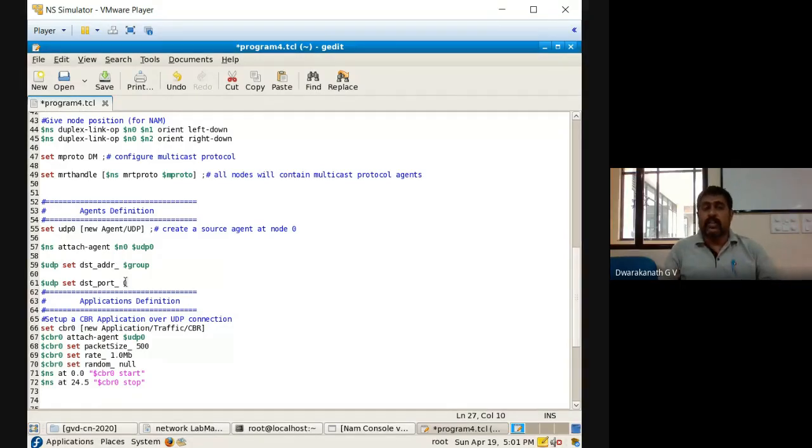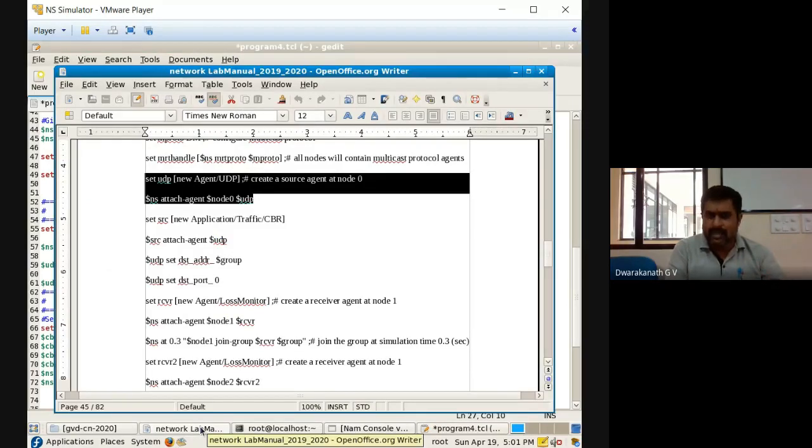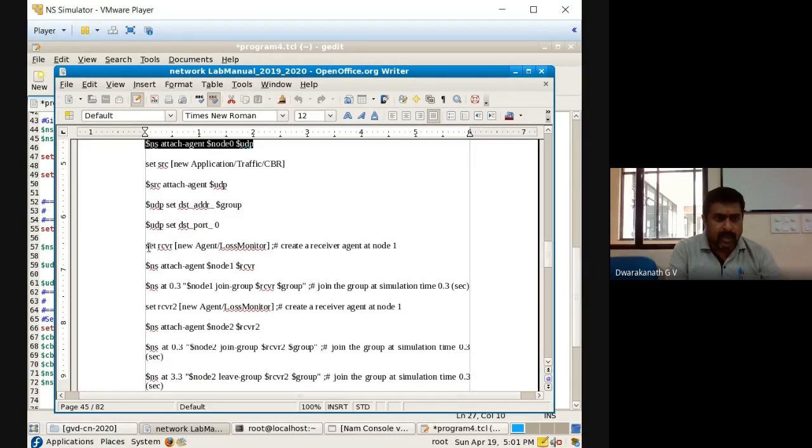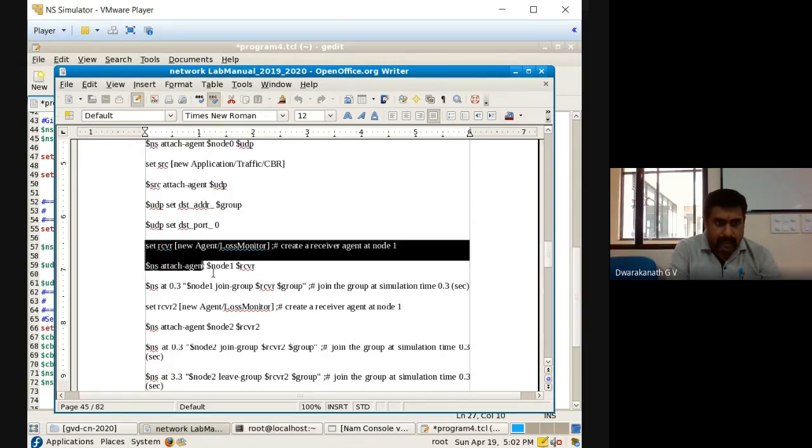Why will a loss monitor agent be there? The loss monitor agent should manage whether the participation of that node in a group is there or not. To monitor that, we are using a loss monitor agent instead of a null agent. Now back here, to minimize the time, instead of typing, I'm using this method. That's it. Now observe here. So we are taking a receiver and we are going with this particular receiver.